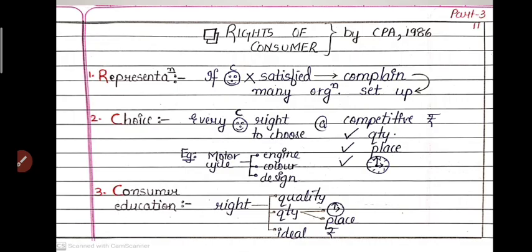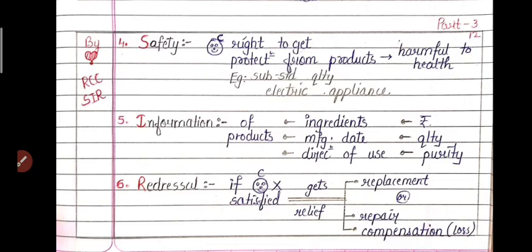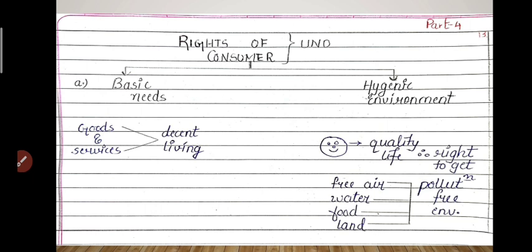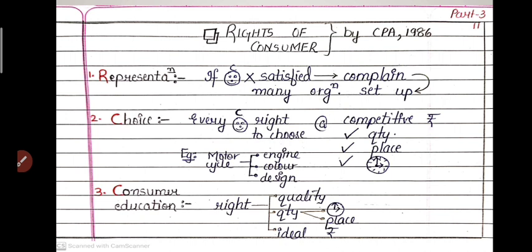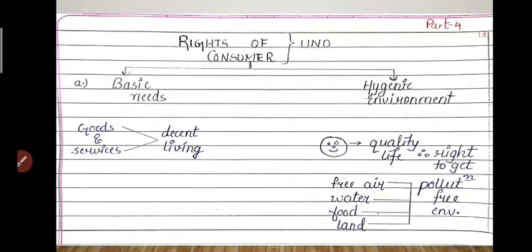6 headings, that is 6 rights, which are given by the Consumer Protection Act, and 2 rights which are given by the UNO. But if it is clearly stated that explain the rights of the consumers by Consumer Protection Act 1986, then you have to write only 6 headings, that is the first 6 given by the Consumer Protection Act. If it is clearly mentioned that you have to write the rights by UNO, then you have to write only 2 headings. And if it is not mentioned anything, then you have to write all the rights, the first 6 and the last 2. So don't get confused regarding this and learn this answer very properly.